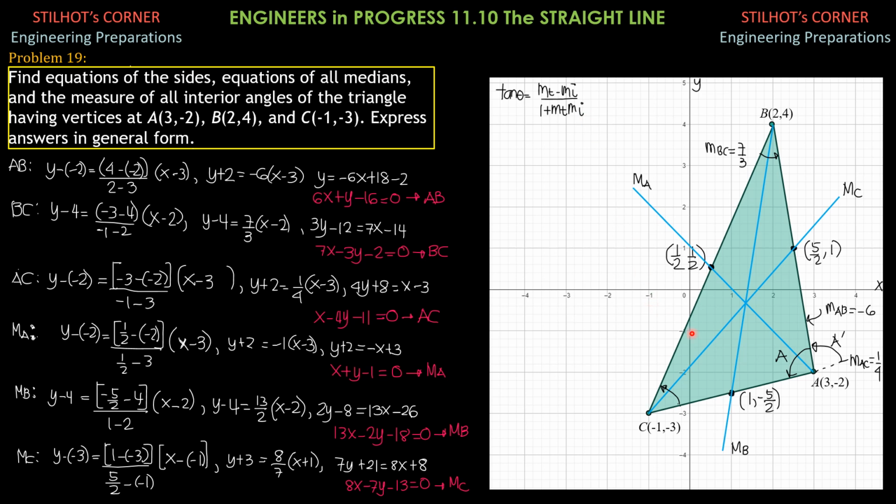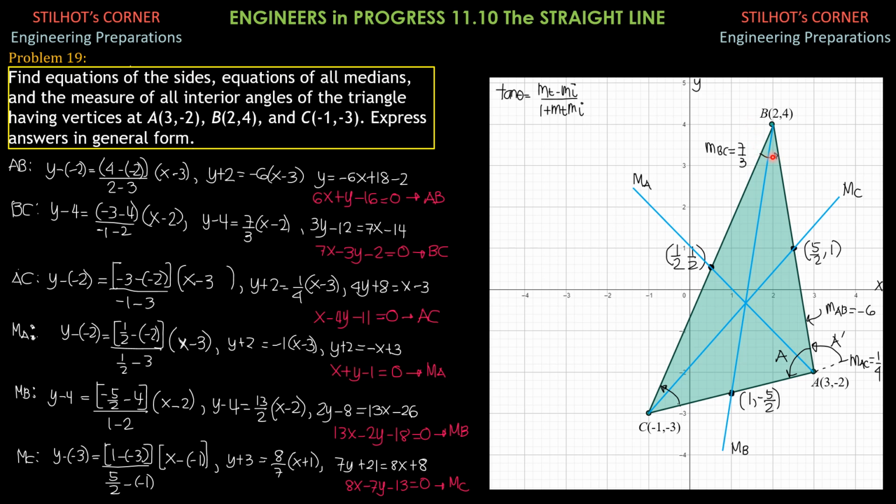Although I presented solutions to finding the vertex angles by means of slopes without using this formula, you might forget that. You may solve this angle as arctan of 6. You can solve this angle as arctan of 7/3.